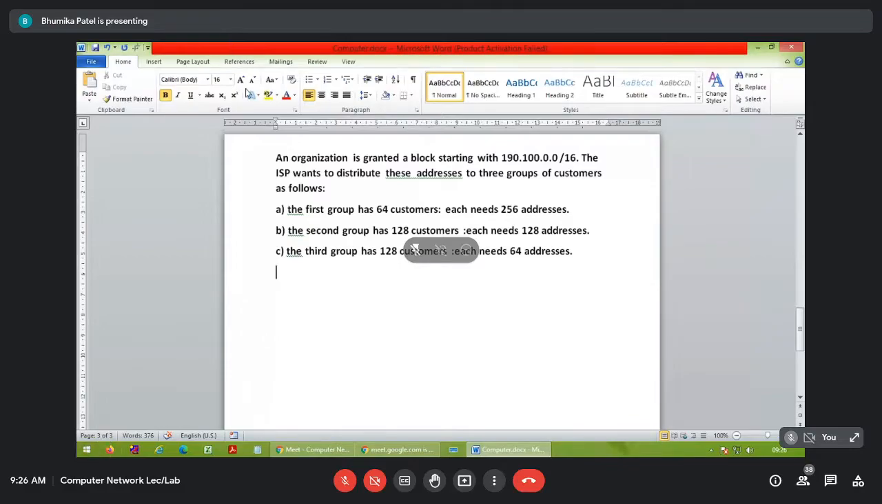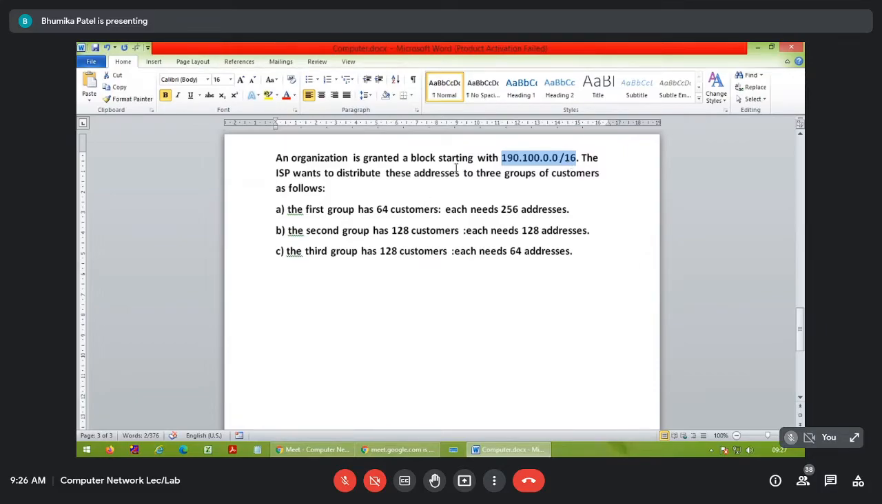Protocol that we couldn't see in the last lecture. Okay, fine. It is based on CIDR, classless interdomain routing, right? And the question is, an organization is granted a block starting with 190.100.0.0/16. The ISP, internet service provider, wants to distribute these addresses, right? From this IP address, we will be able to identify how many addresses are there, right?